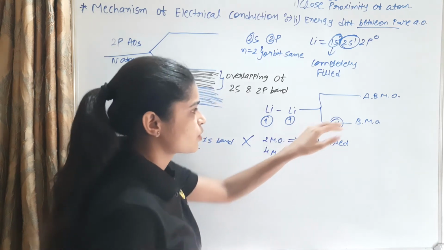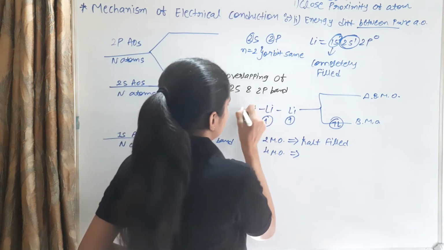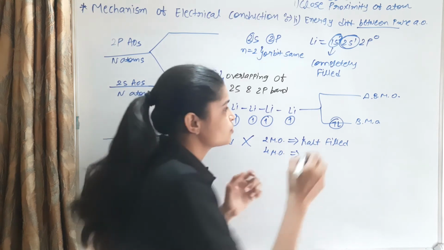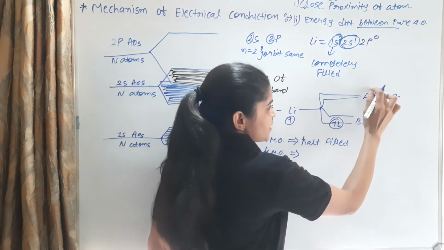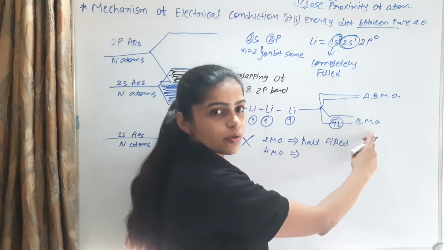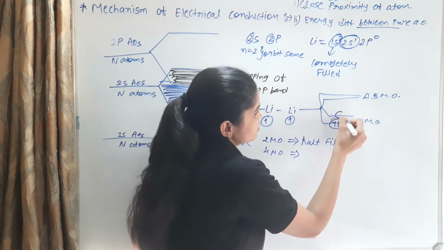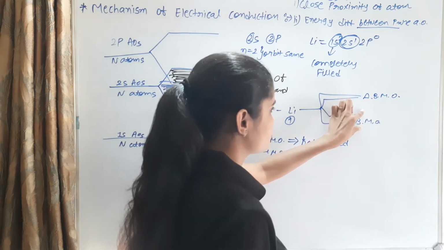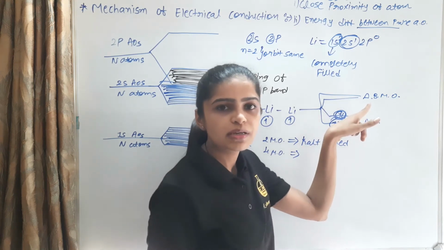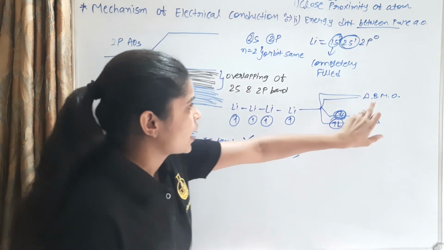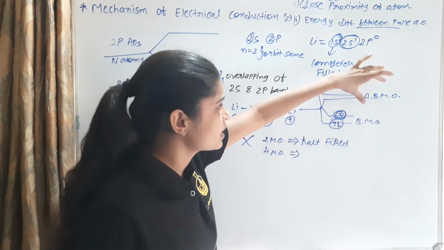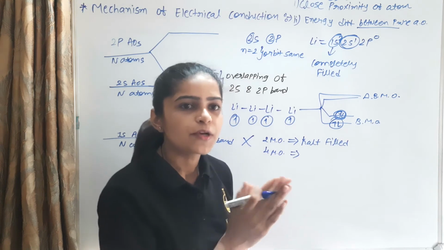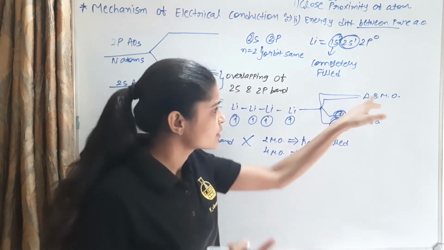Second, consider 4 molecular orbitals, from lithium and lithium. 4 electrons and 4 molecular orbitals produce 2 bonding molecular orbitals and 2 antibonding molecular orbitals. The electrons first fill the lower energy level, so the 2 bonding molecular orbitals are filled and the 2 antibonding molecular orbitals are empty.